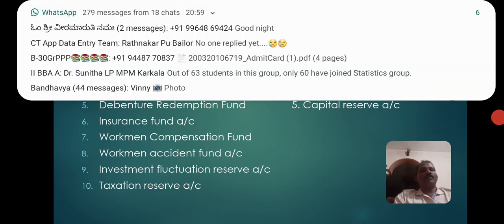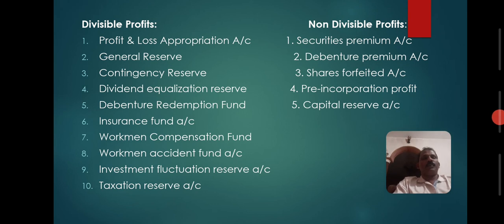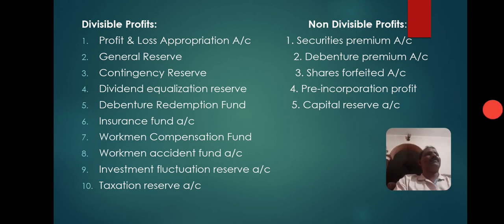Then pre-incorporation profit account. A company can start its business before legal commencement or registration. So any profit made from the date of starting of business till the incorporation or registration is a pre-incorporation profit that cannot be used. It is not a revenue profit, so it cannot be used. Then capital reserve. Capital reserve is a reserve which is created at the time of adjustment of capital. These are not divisible. So now, why this divisible profit?